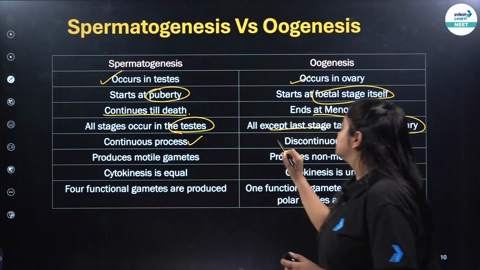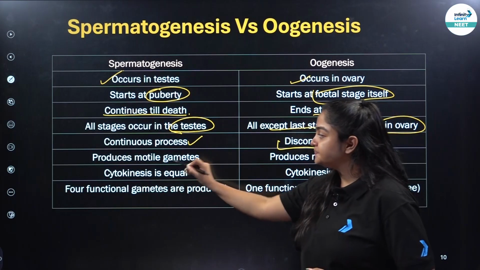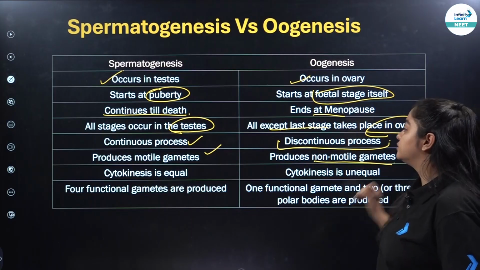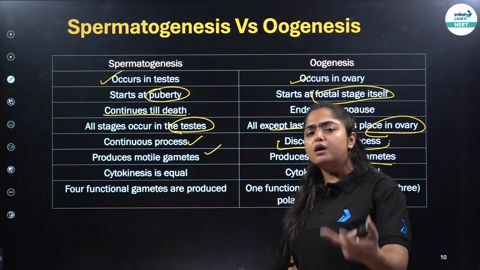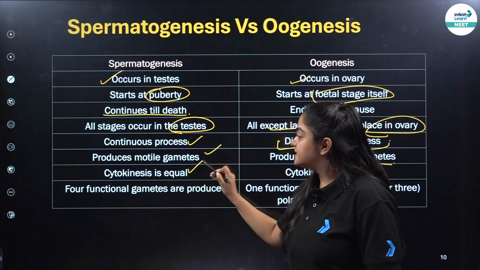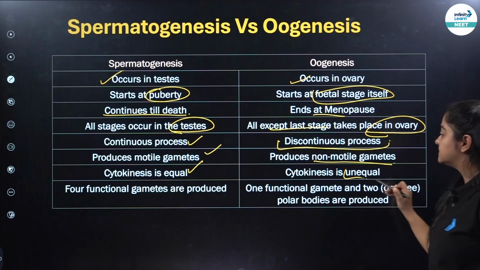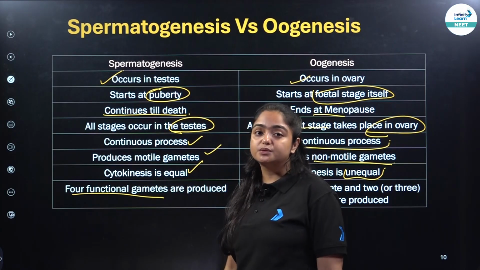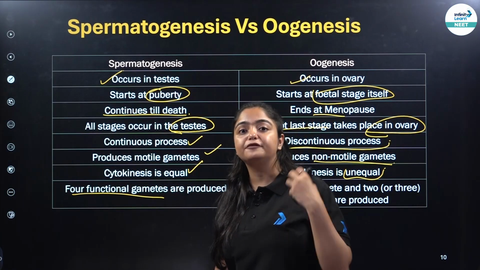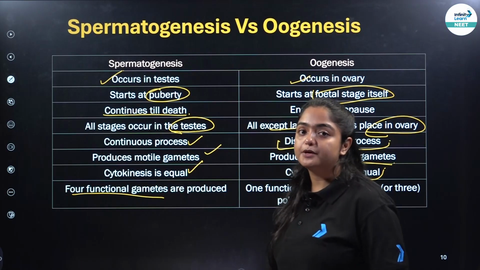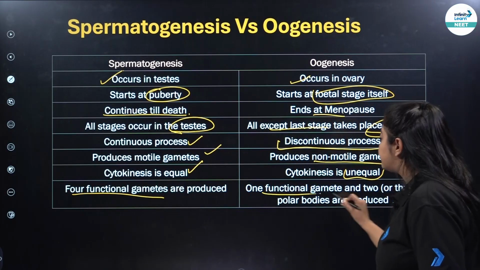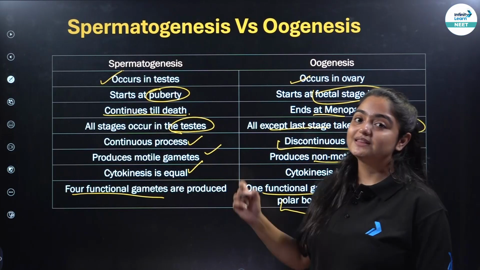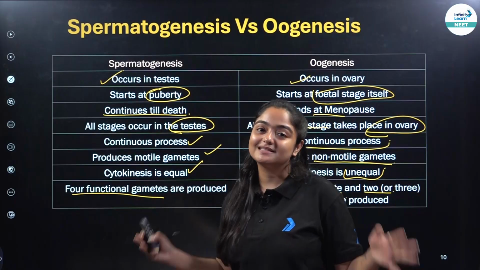Spermatogenesis is a continuous process. Oogenesis is a discontinuous process. Spermatogenesis produces motile gametes. Sperm are motile. Oogenesis produces non-motile gametes because ovum or the secondary oocyte is not motile. Here the cytokinesis is equal. This is unequal. Here 4 functional gametes are produced. We saw, right? One spermatogonia will form 4 spermatids or 4 spermatozoa. Here only one functional gamete and 2 or 3 polar bodies are produced. So this is the difference between spermatogenesis and oogenesis.